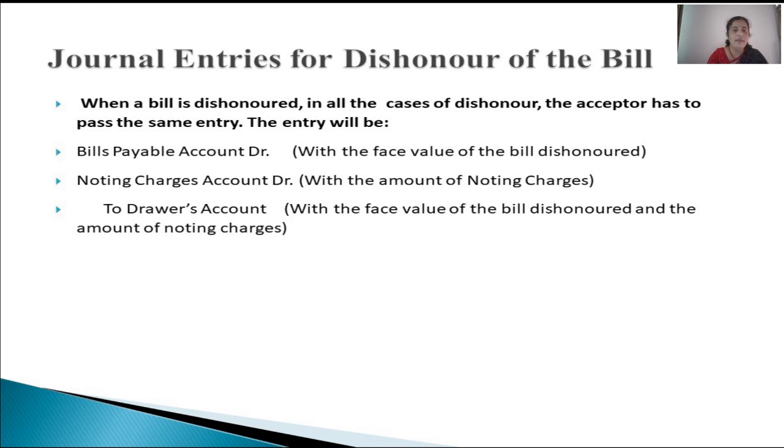So with the full amount of the bill plus the noting charges, drawer's account is being credited. The reason being, he continues to be our creditor now for the entire amount, that is the value of the bill plus noting charges. That means we have to pay still the amount written on the bill plus noting charges to the drawer.